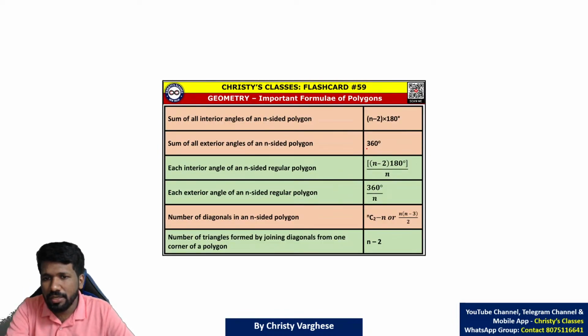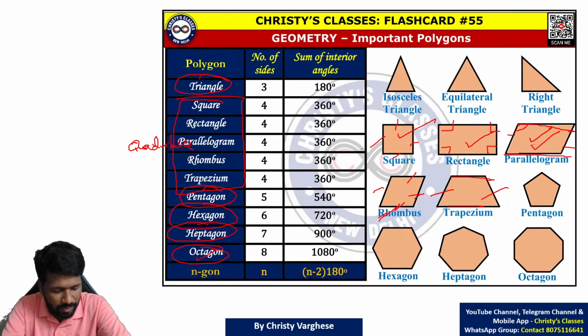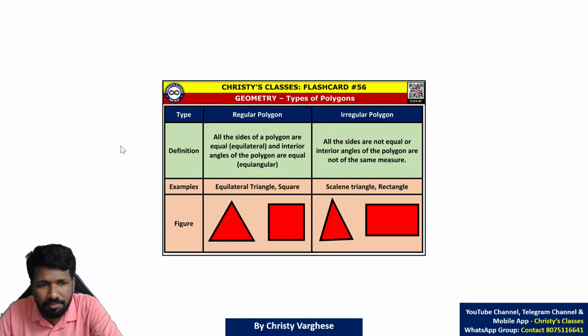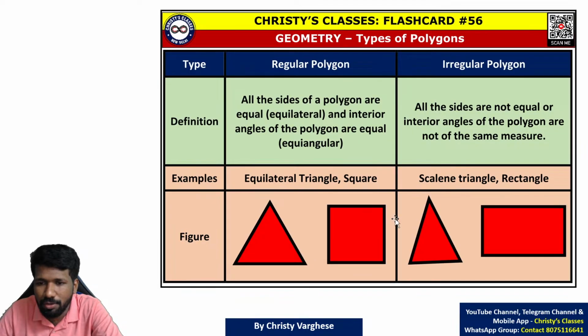Before that, just let me adjust the slide a bit, please wait. Go through this. Types of polygons we will first discuss. In the question paper, you can see these terms: given this polygon is a regular polygon, or given a regular octagon or regular hexagon. So you should know what is regular and irregular, then only you can solve that question.